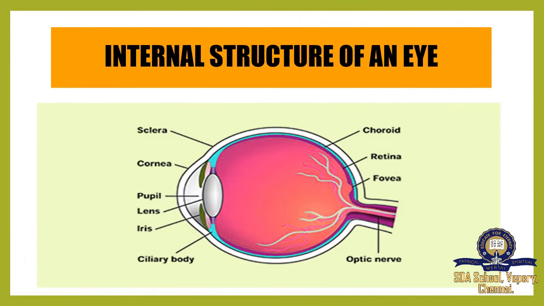Internal structure of our eye. This is the internal structure. Inside, the inner part, we have the choroid, retina, fovea, and optic nerve. These are the nerves responsible for the things we see. Ciliary body is the muscle part of our eyes. Iris. Lens: the lens captures the things we are seeing. Pupil, cornea and sclera. These are parts of our eyes. So the inner part looks like this. It is spherical in shape.